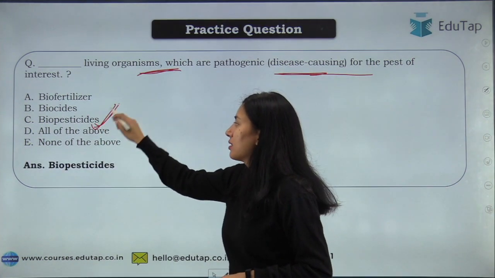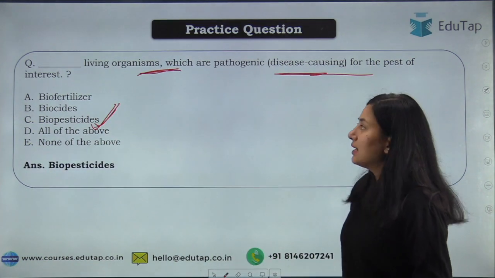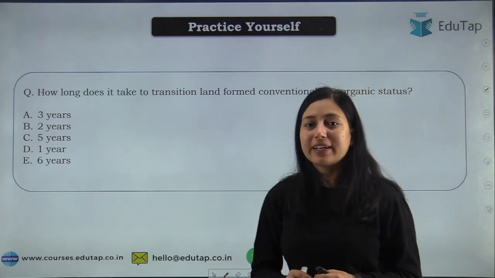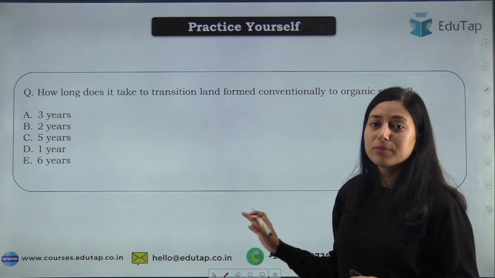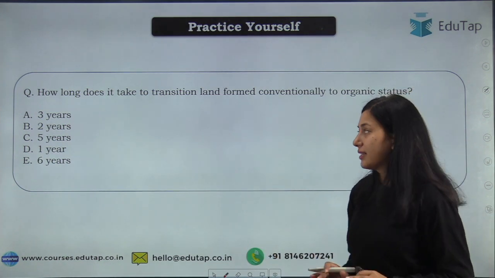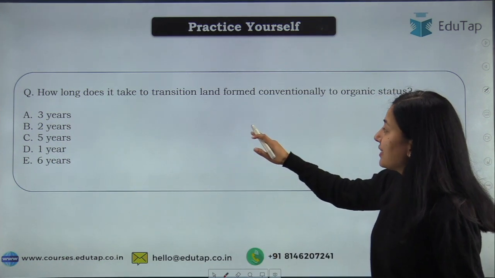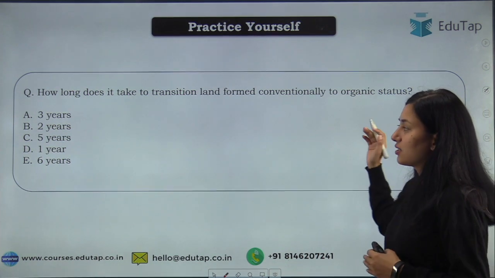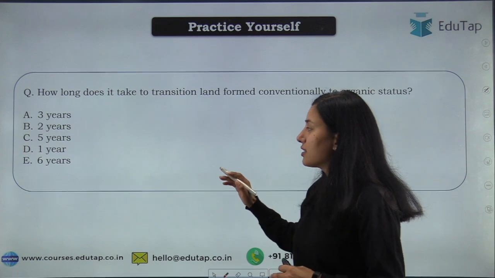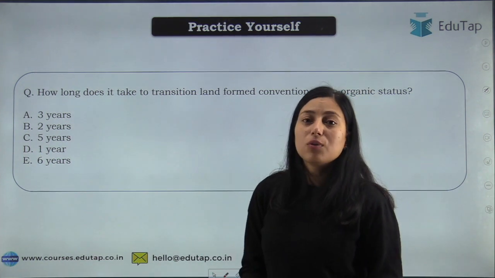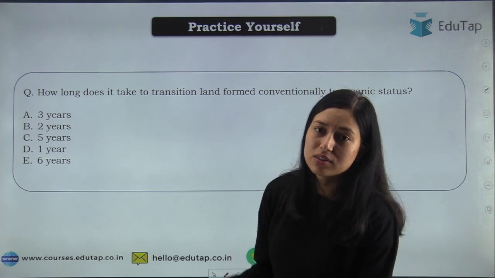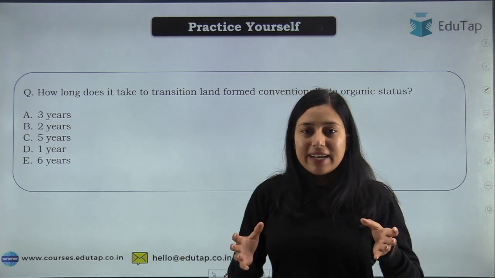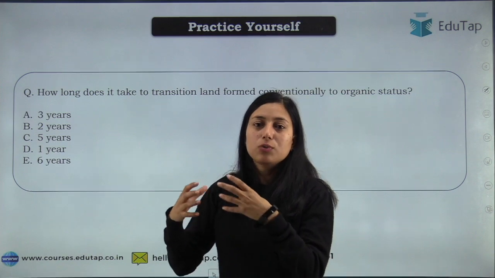Okay, we have discussed this thing, and now moving on to the practice yourself question. See student, this question you have to practice yourself, and it is an important question because it has been asked in your NABARD exam. Okay, so how long does it take to transition land farmed conventionally to organic status? Your options are 3 years, 2 years, 5 years, 1 year, 6 years. Okay, so before that I'll give you a background of this.